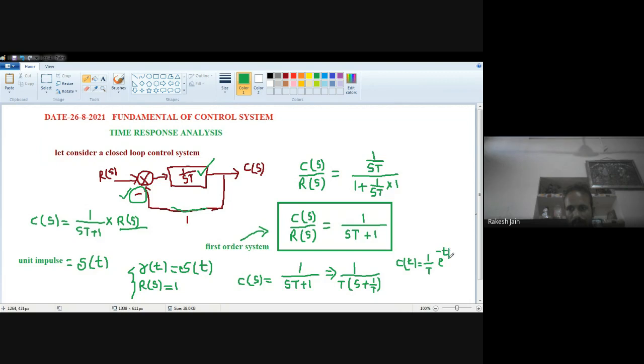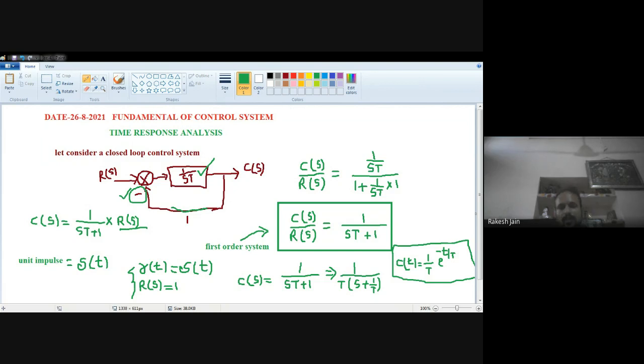If you don't know the Laplace, don't be confused. We will see it later on after this. So after the Laplace transformation we find it like this: 1 upon T e raised to the power minus t by T. Okay, so this is the analysis of the unit impulse.